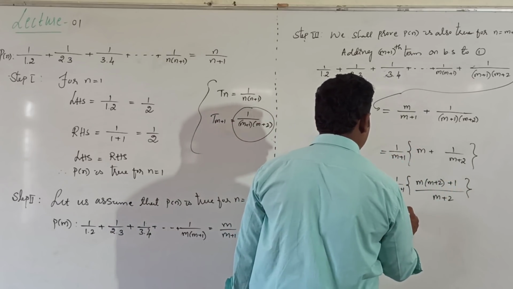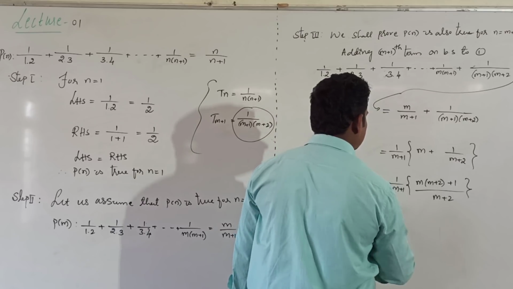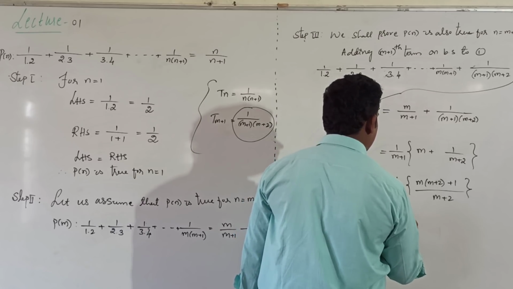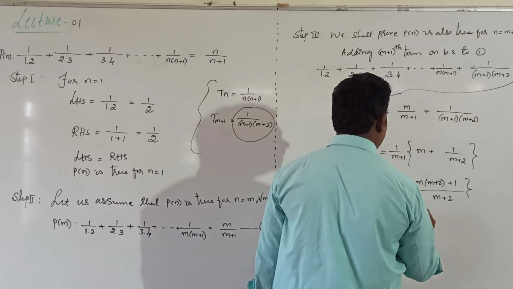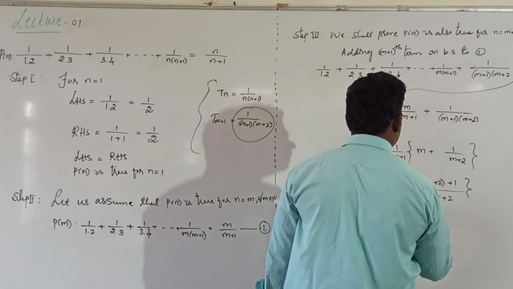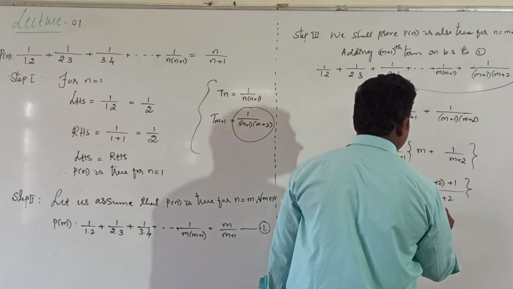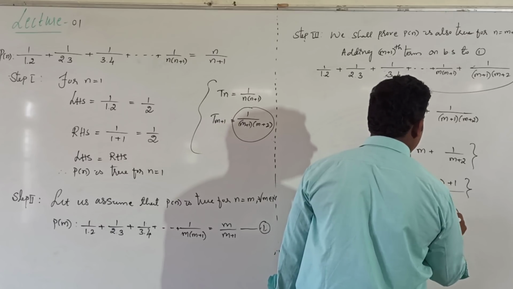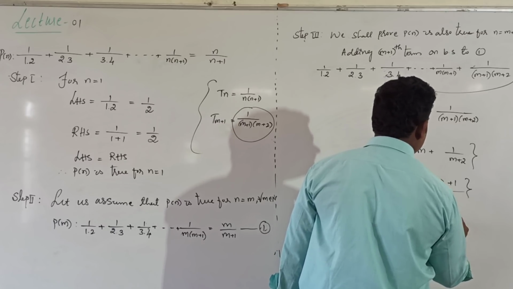After that 1 divided by m plus 1 into, usual multiplication, m square plus 2m plus 1 divided by m plus 2.